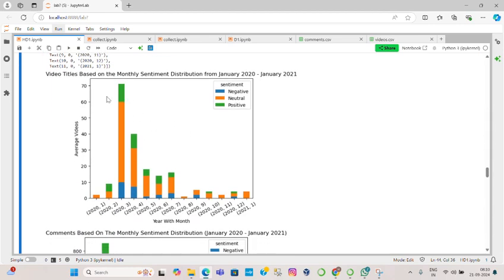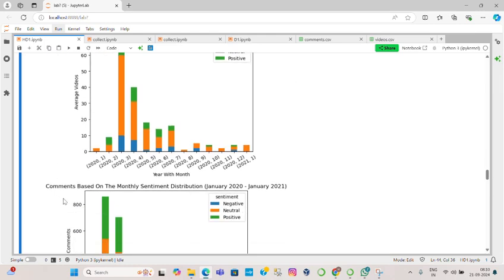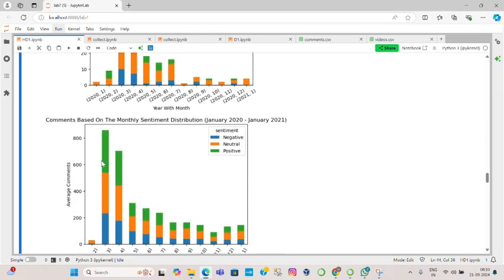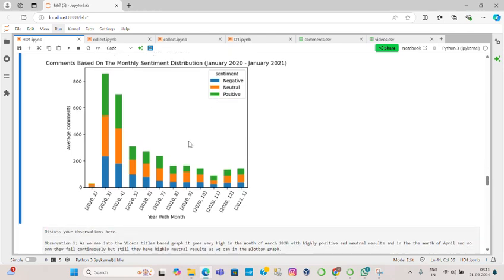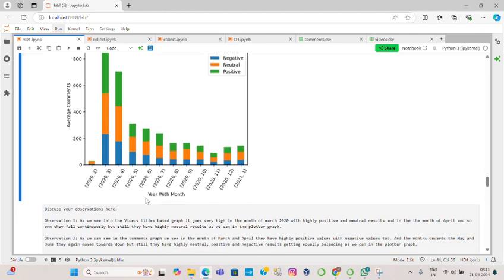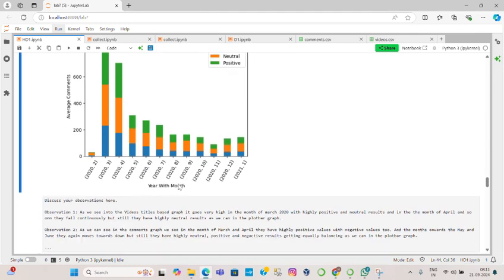The first is for the video titles based on the monthly sentiment distribution from January 2020 to January 2021. And the second one is for the comments based on the monthly sentiment distribution from January 2020 to January 2021. Here we are working on the sentiment, as shown on the top right corner of the graph, and we can see the x label and y label. Because they asked for the year with the months, we just provide that there.